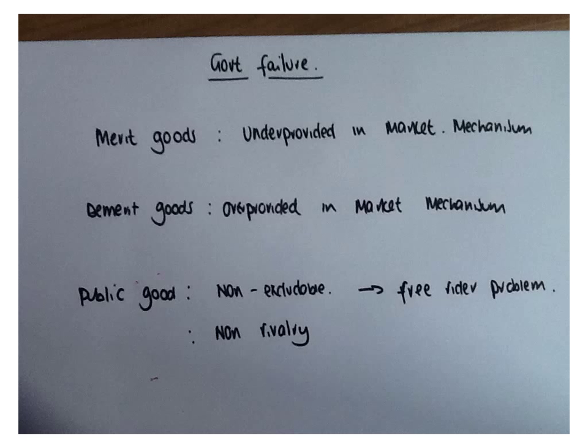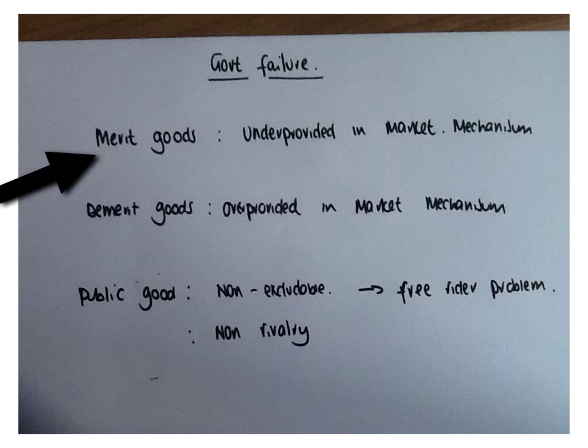First thing, merit goods. Merit goods are items which are underprovided in the market mechanism. So these could be things like education and healthcare. If consumers had to actually pay for education and healthcare, they would not consume sufficient of it for the amount that we require in society. This is because maybe parents might decide that their children should go out to work rather than go to school. So because of that, the government steps in to provide this good because they feel that it benefits us as a society to have a well-educated society or a healthy society.